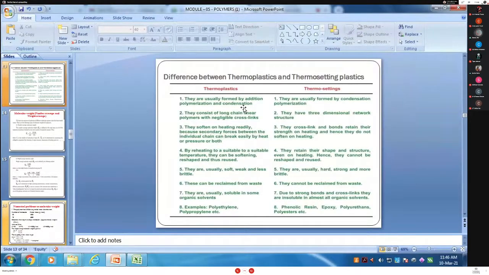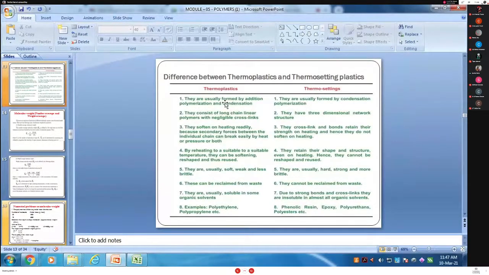What is meant by addition, when two reactants add up to give a third compound, the product? And what is meant by condensation? When two reactants combine with the removal of something like water or alcohol, it is called a condensation reaction.